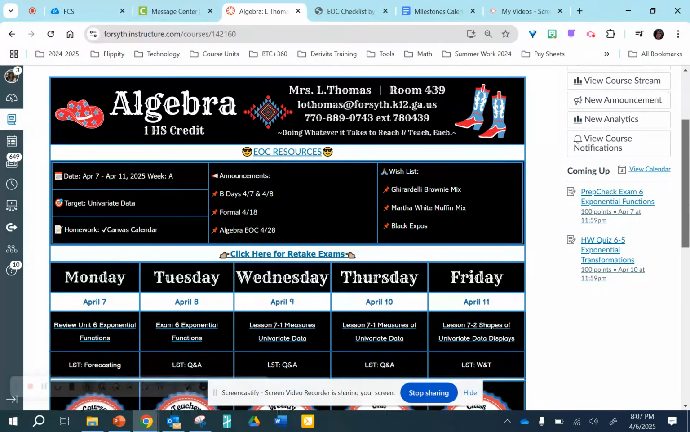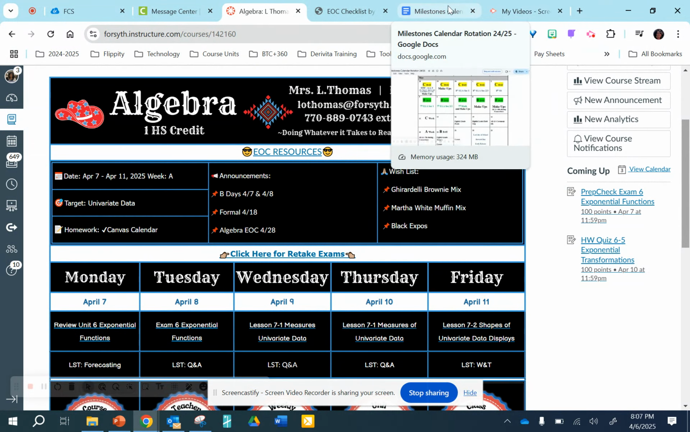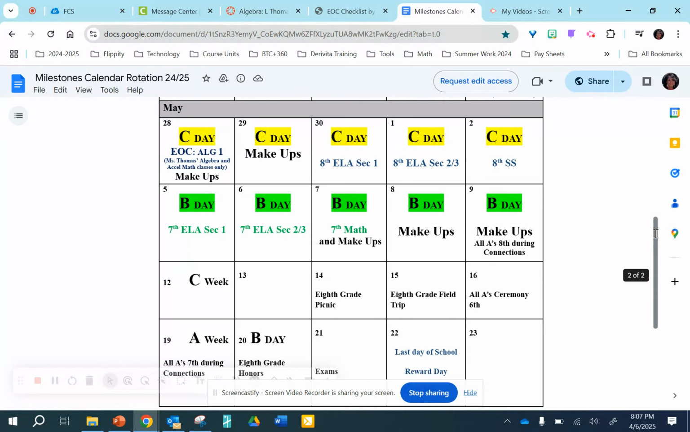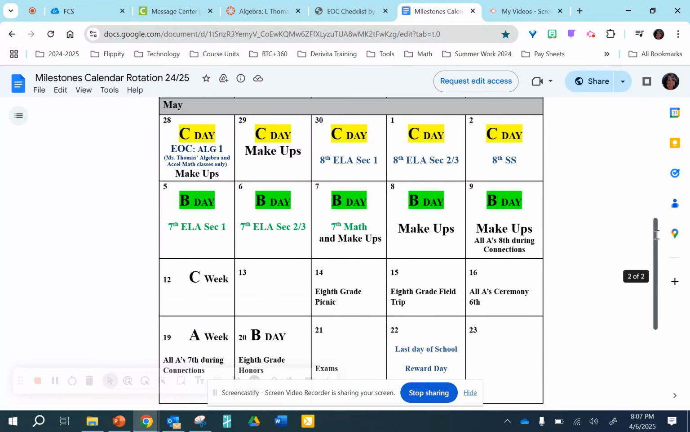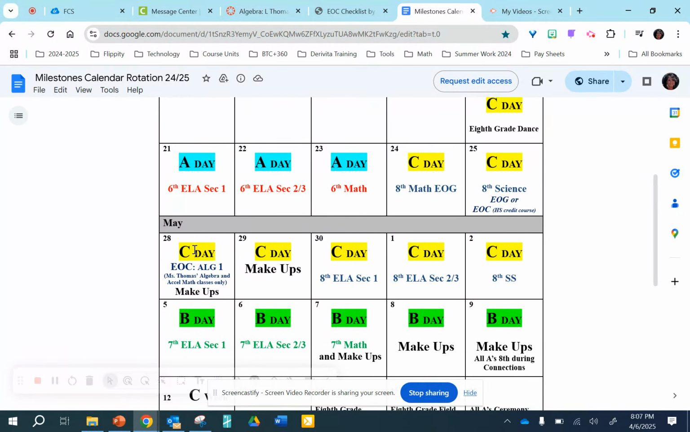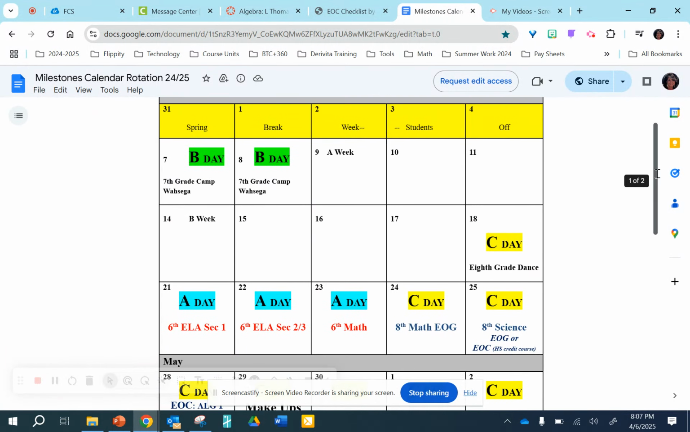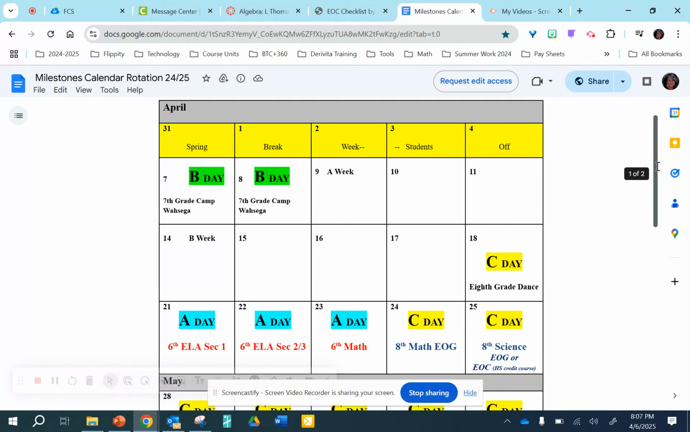I just wanted to go over how we're going to manage the rest of the school year with the Algebra EOC fast approaching. Our Algebra EOC is going to be held on April the 28th. You can see our schedule here. So on April the 28th, we will have our Algebra EOC. This is going to be the first milestone where the grade does count toward the student's course average.